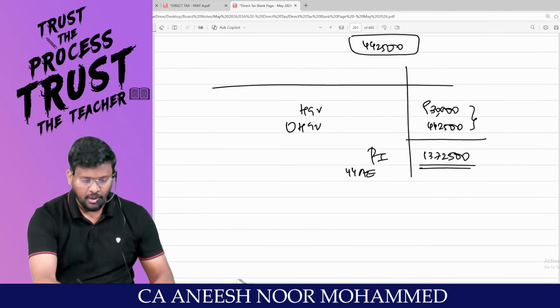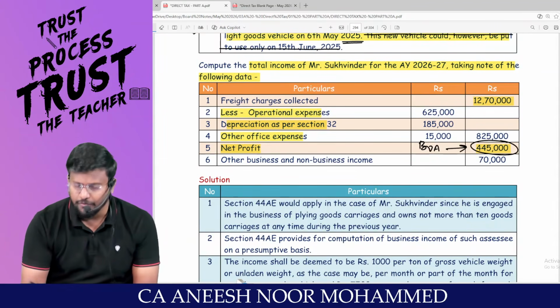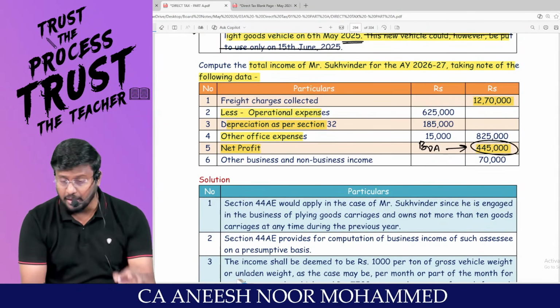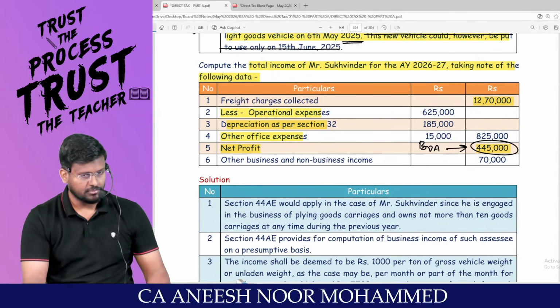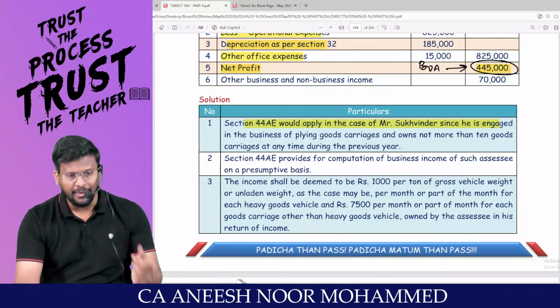Hello? But if you are traveling through the what route? Normal route. It's only 4,45,000. Better to travel through the normal route. Am I right? So section 44AE would apply in case of Mr. S